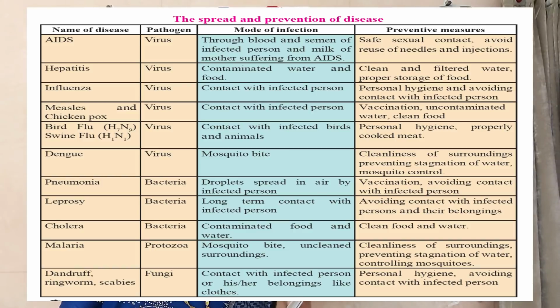Now next disease is measles and chickenpox. The pathogen is a virus and the mode of infection is contact with the infected person. We can prevent it by vaccination and uncontaminated water, clean food.